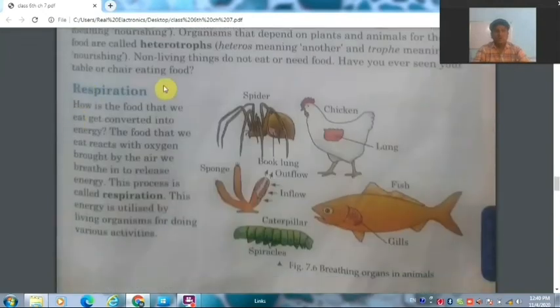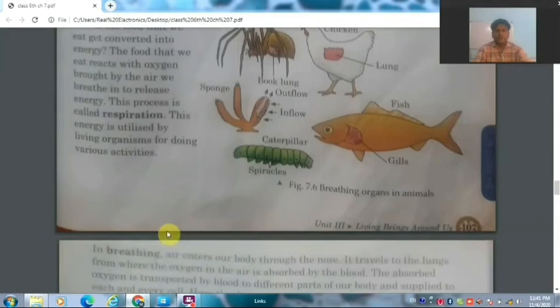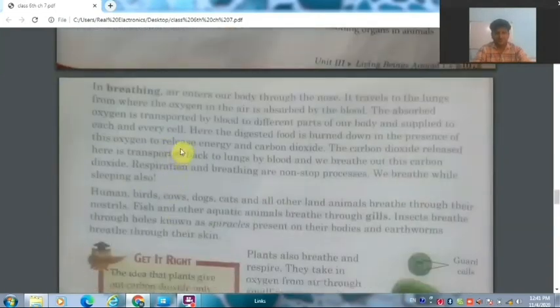Now the next property is respiration. What is respiration? The food that we eat reacts with oxygen brought by the air we breathe in to release energy. This process is called respiration. So respiration is a process in which the food that we eat reacts with the oxygen and converts into energy. So it is a very important process. By this process only, the food that we eat is converted into energy.